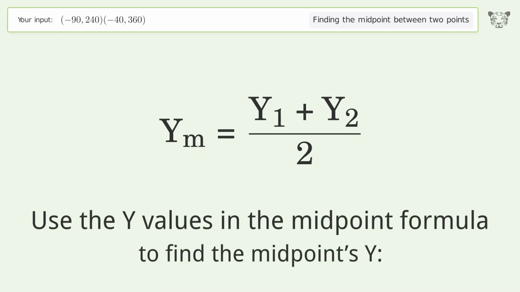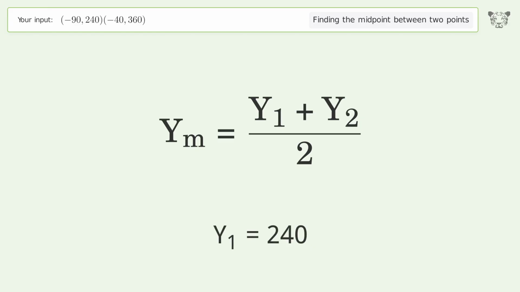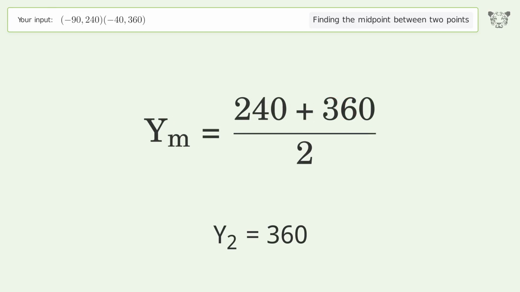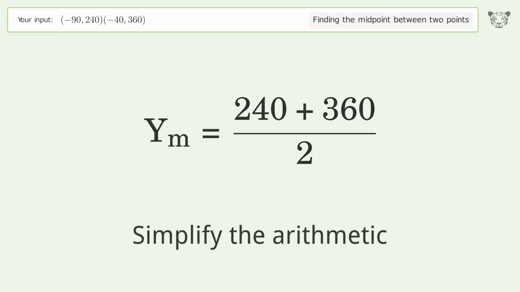Use the y values in the midpoint formula to find the midpoint's y. y1 equals 240. y2 equals 360. Simplify the arithmetic.